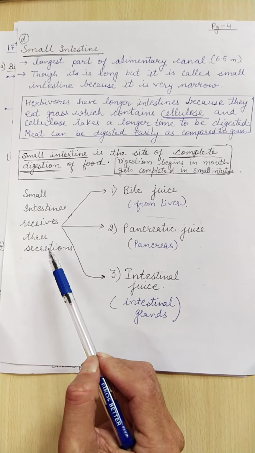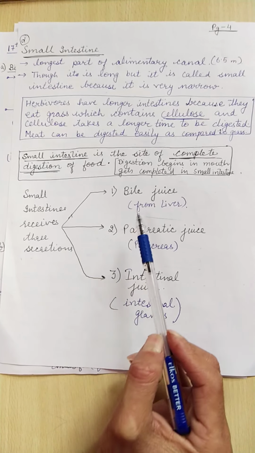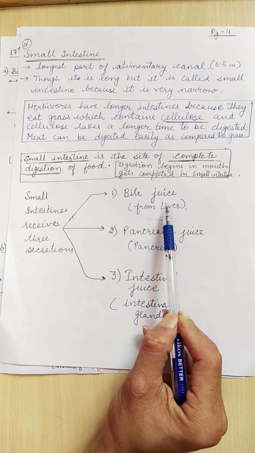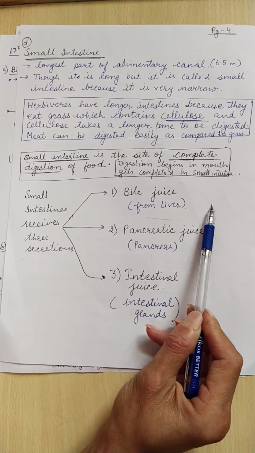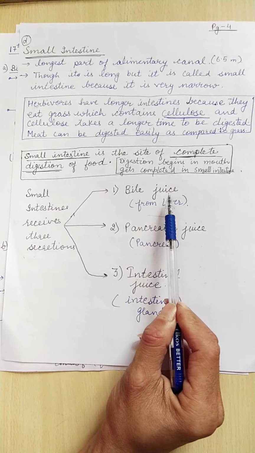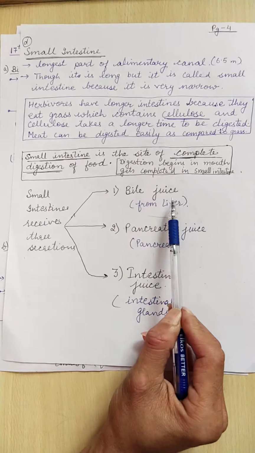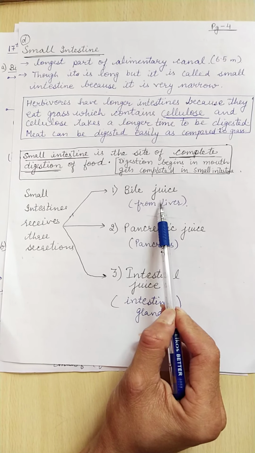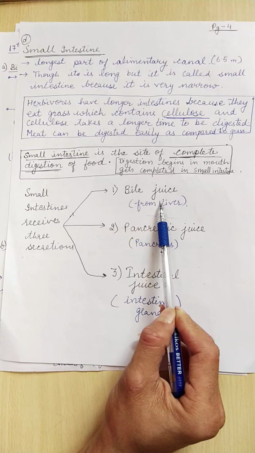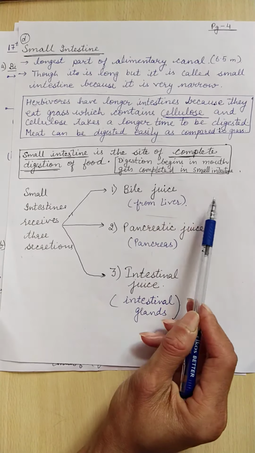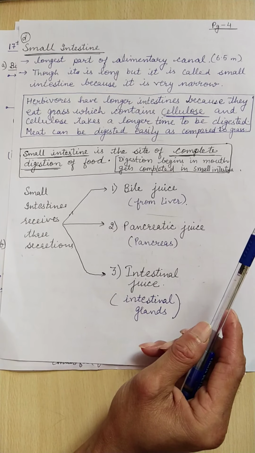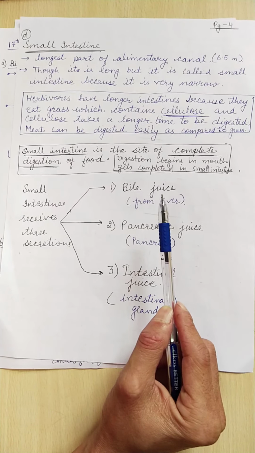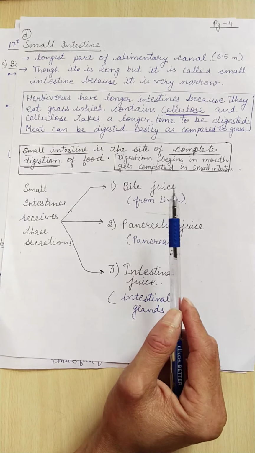The small intestine receives 3 types of secretions. One is bile juice. Bile juice is made in the liver, but it gets stored in the gallbladder. Bile is a greenish yellow colored liquid which contains bile salts that help in the digestion of fats. Till now you have studied that the digestion of carbohydrate begins in the mouth, digestion of proteins begins in the stomach, but digestion of lipids begins only in the small intestine and gets completed there only.